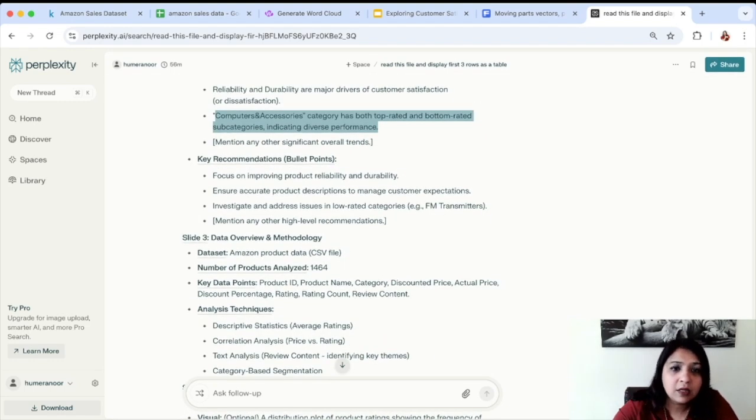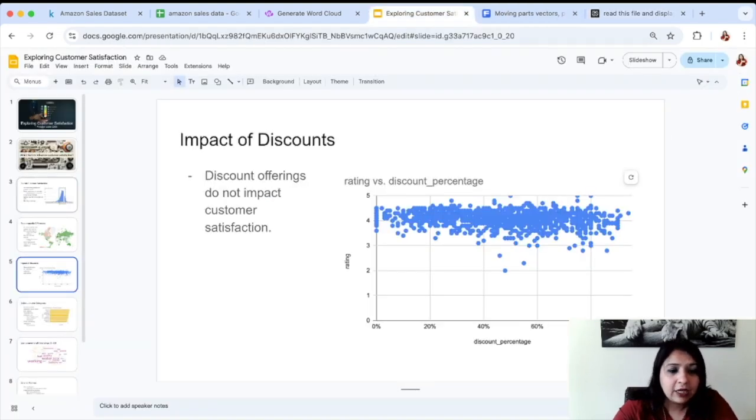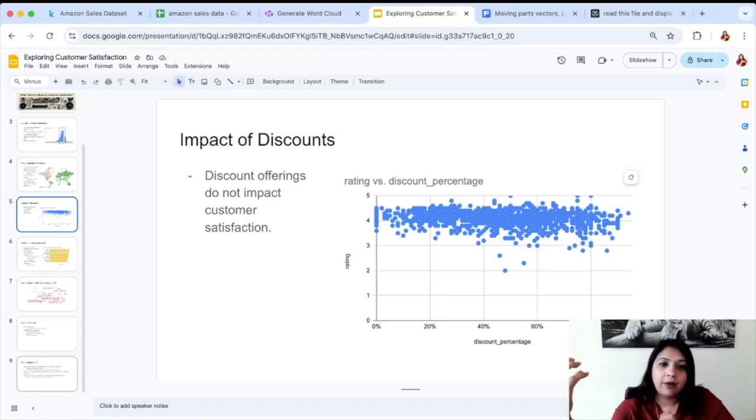So what's next? Focus on improving product reliability and durability, ensure accurate product descriptions, investigate and address issues in low rated categories, and so on and so forth. And this was exactly the same direction where we were going with our recommendations.